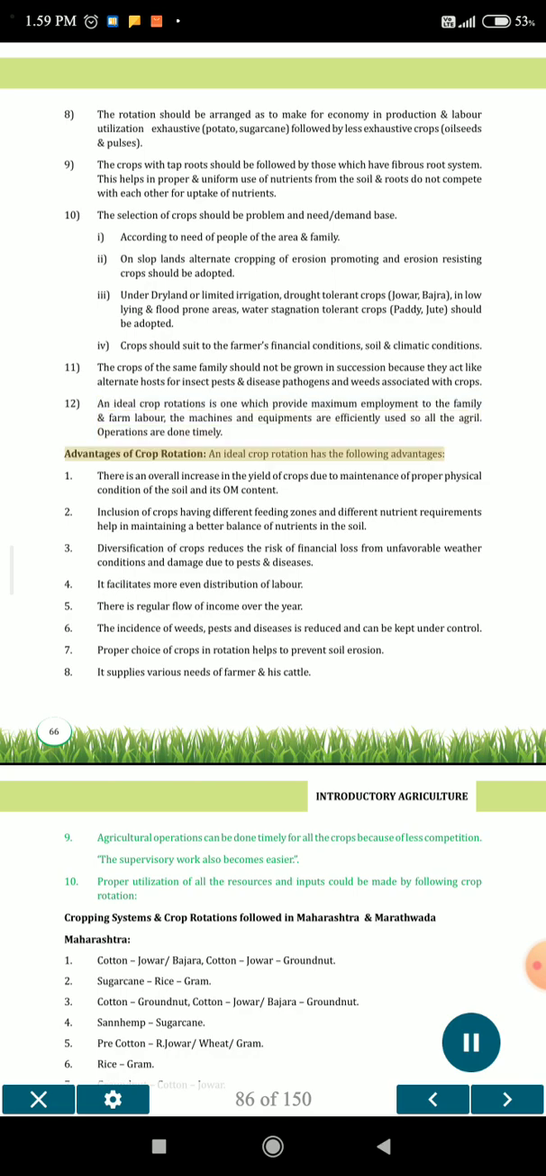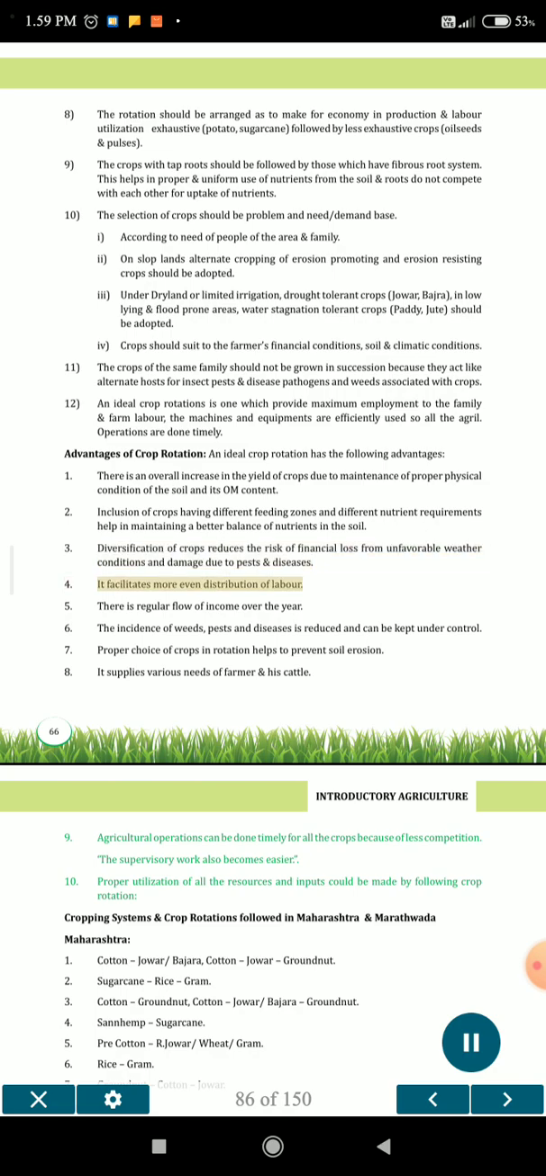Advantages of crop rotation. An ideal crop rotation has the following advantages. 1. There is an overall increase in the yield of crops due to maintenance of proper physical condition of the soil and its organic content. 2. Inclusion of crops having different feeding zones and different nutrient requirements helps in maintaining a better balance of nutrients in the soil. 3. Diversification of crops reduces the risk of financial loss from unfavorable weather conditions and damage due to pests and diseases.